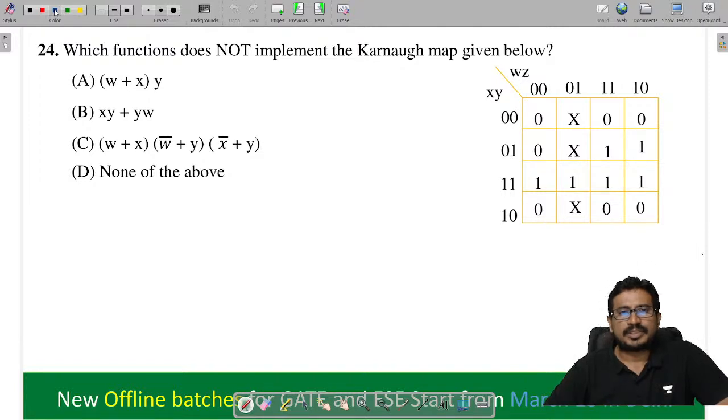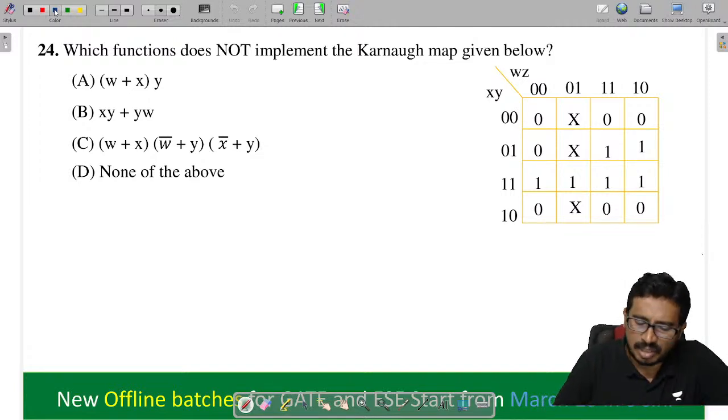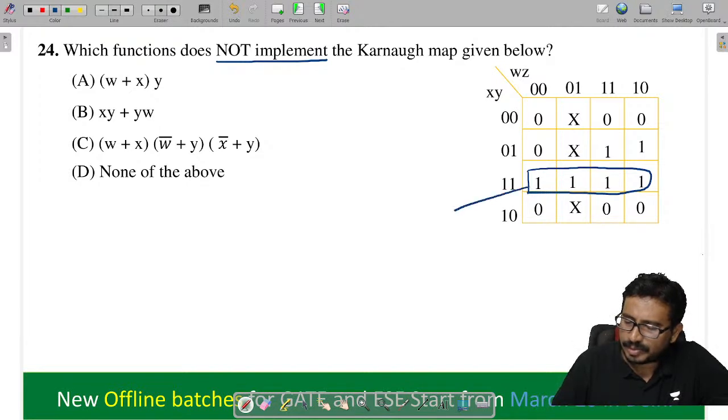Which function does not implement the K-map given below? Yes, tell me now which function does not implement this K-map, among the given functions. Next, let's try this, which is not implemented. We should find. Okay. So if I group this, what will we get from here? Tell me. XY will come. And if I do this grouping, what will we get from here?